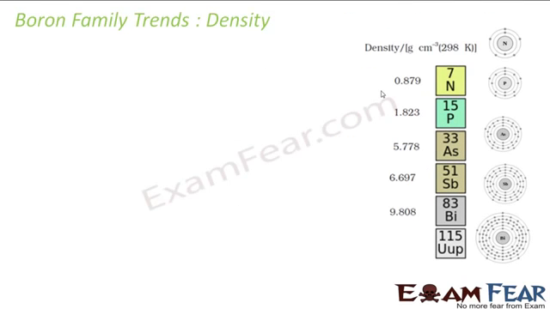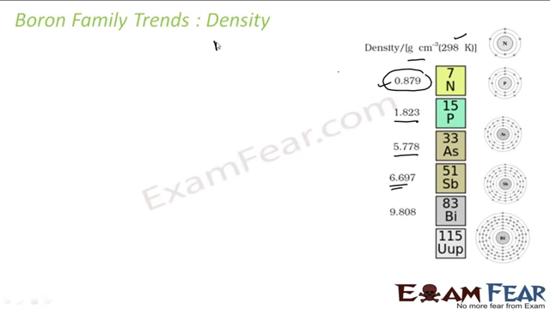So density increases as we go down the group. For example, nitrogen has a density of 0.879 gram per centimeter cube at the temperature 298 Kelvin. If you go down the group, phosphorus, the density increases to 1.8. Arsenic is all the more increased, 5.7 gram per centimeter cube. Antimony is all the more increased. So if you go down the group, the density increases.